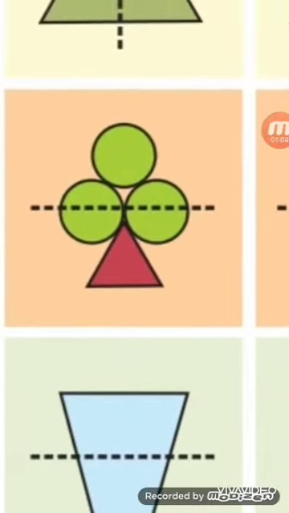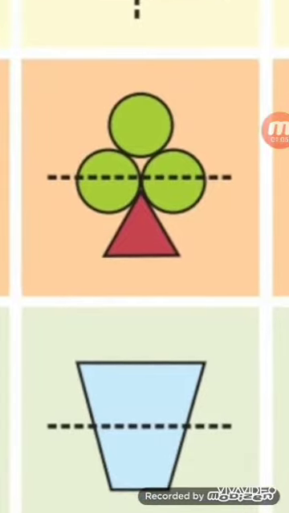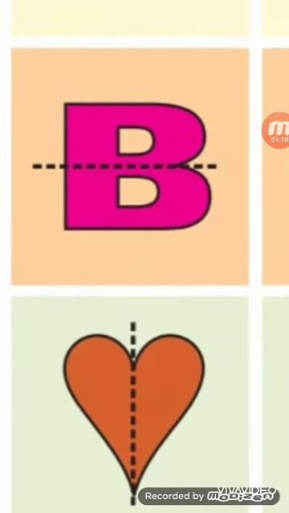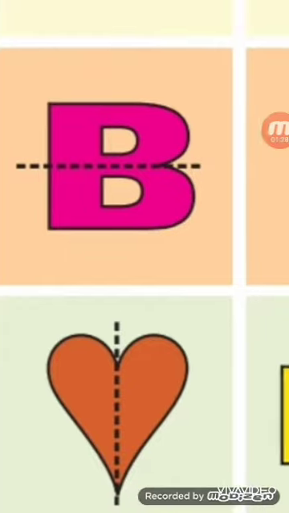Now look at this tree. The tree is not divided equally. On the upper part one circle is there, on the downside the circle is not there. So it is unequal, not divided equally. B. B is divided equally. If you put the mirror on the half B, you will get the same picture in the mirror half. So it is equal.